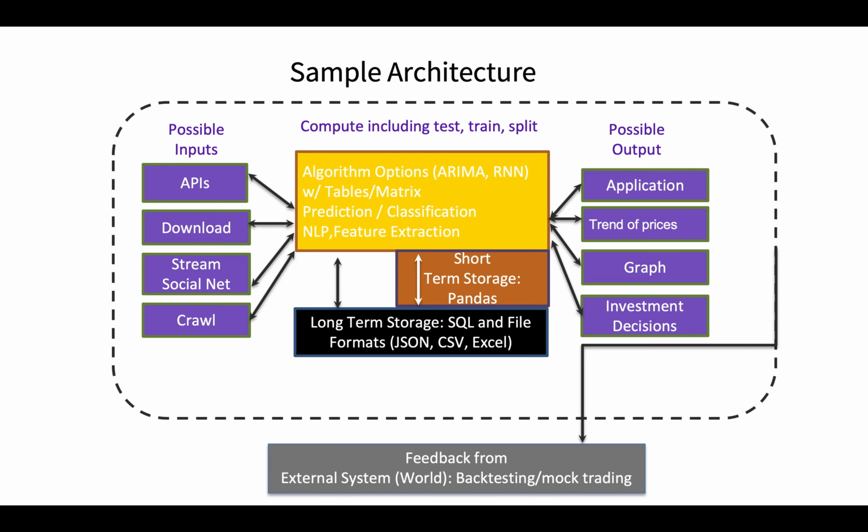When building the model, we will focus on ARIMA and recurrent neural network. The most important thing is to find the right features for our model, so we will do math research on that. Also, we will do classification for the features. As I have mentioned before, we will do NLP for sentiment analysis, since the price of cryptocurrency is strongly influenced by certain events. The fitting and predicting part of our machine learning process can be traditional. Our output should be in the application. It should contain graphs and data on the trends of prices and investment suggestions like when to buy, which corresponds to the global minimum given a certain time interval, and when to sell.